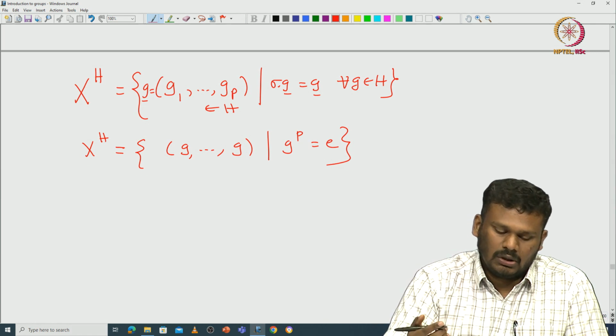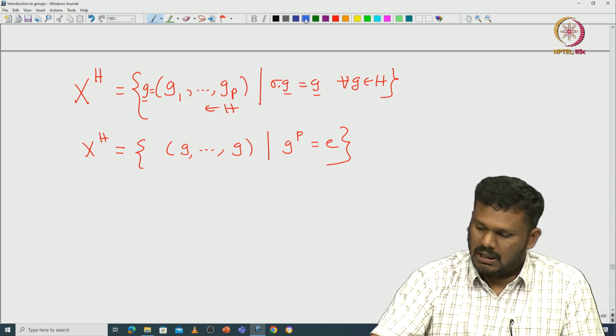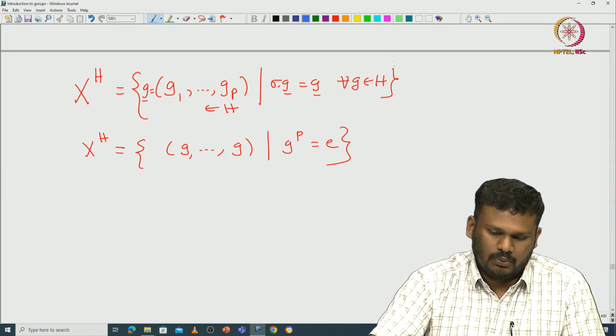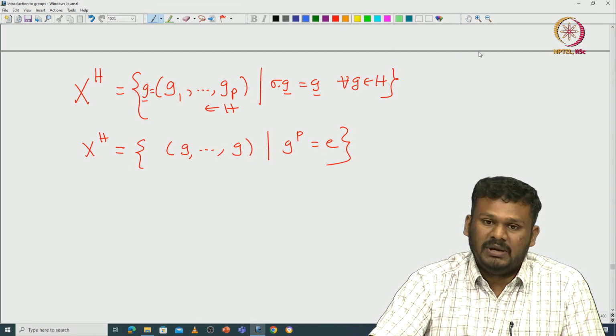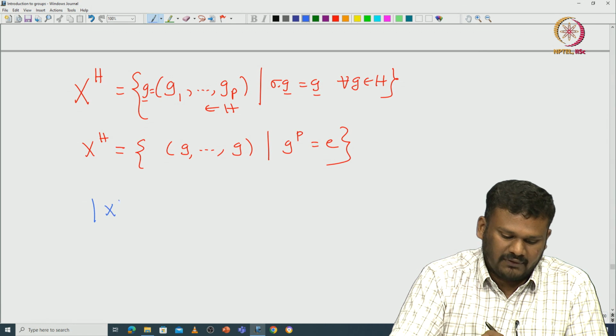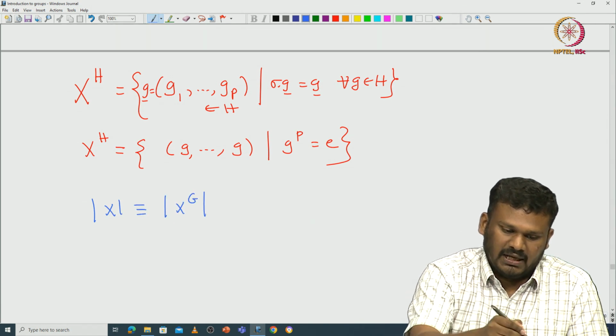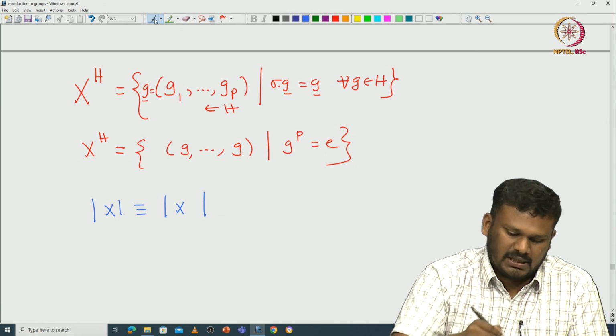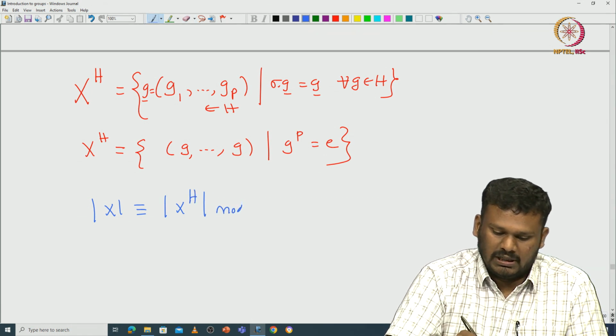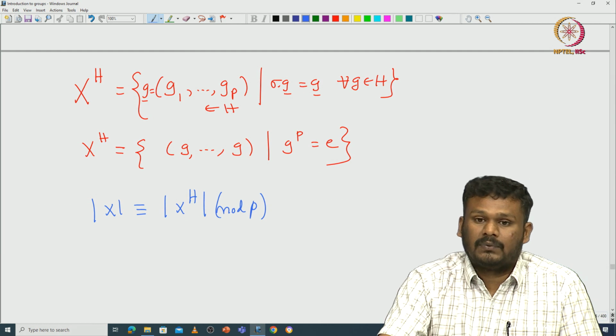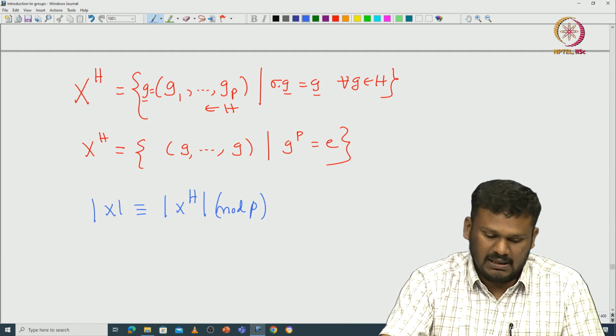But go back to our corollary, the result that we proved: if the group is a P group, then the cardinality of X power H is congruent to the cardinality of X modulo P. For any P group this is the case.